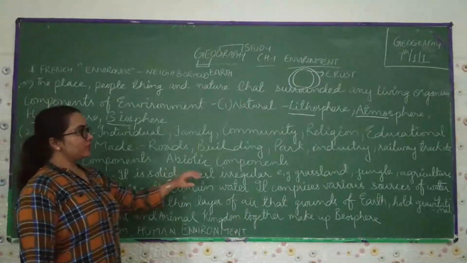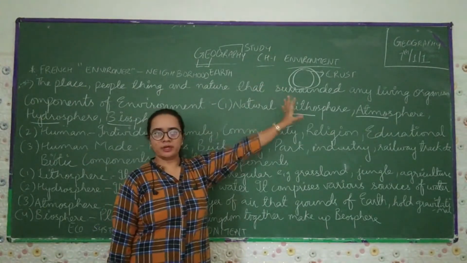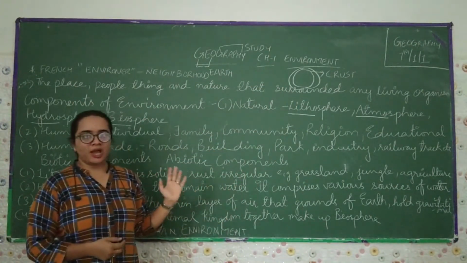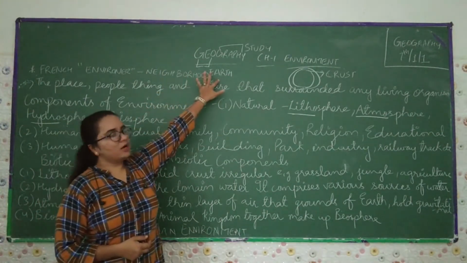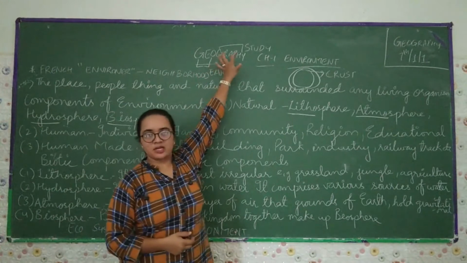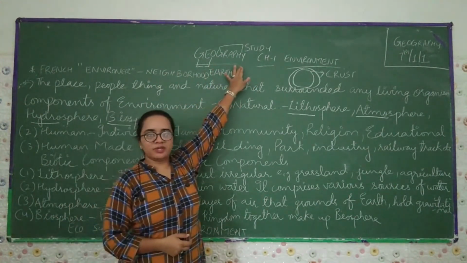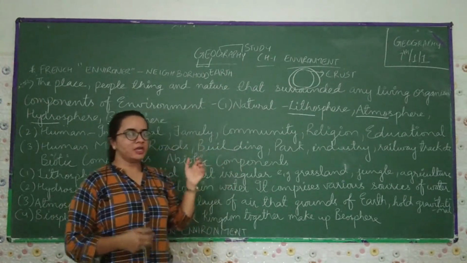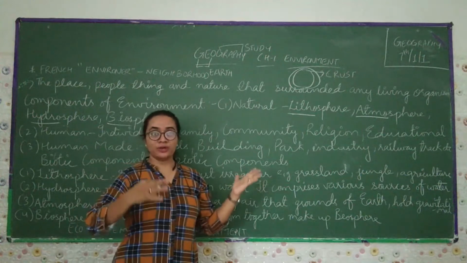Students, we are going to study Geography, Class 7, Chapter 1, Environment. Before starting this chapter, I will tell you the meaning of geography. Geo means earth, graphy means study of anything. So in geography, the meaning is writing of earth.